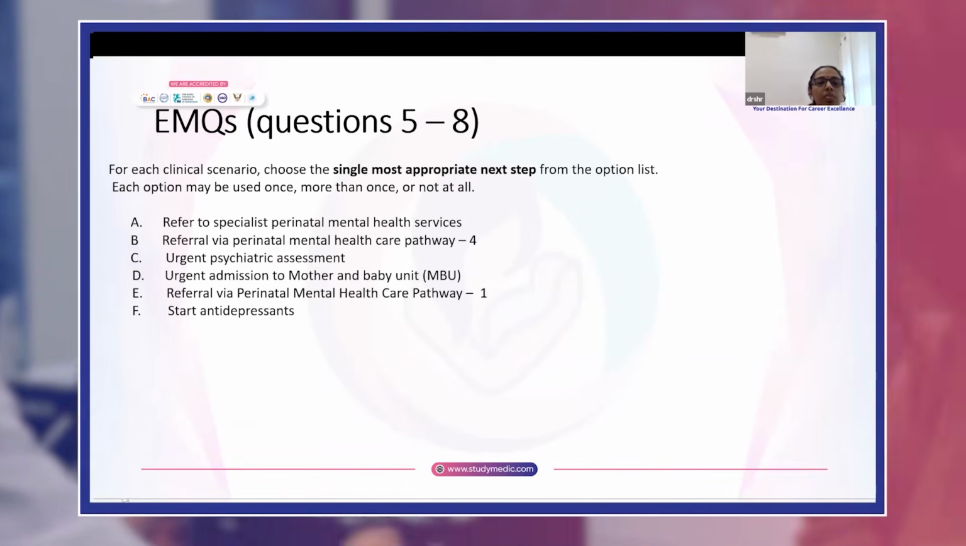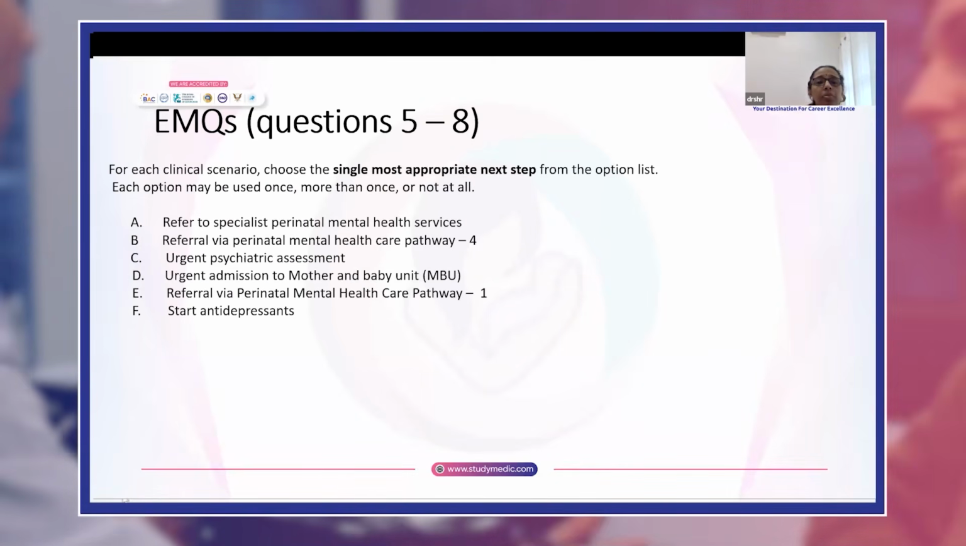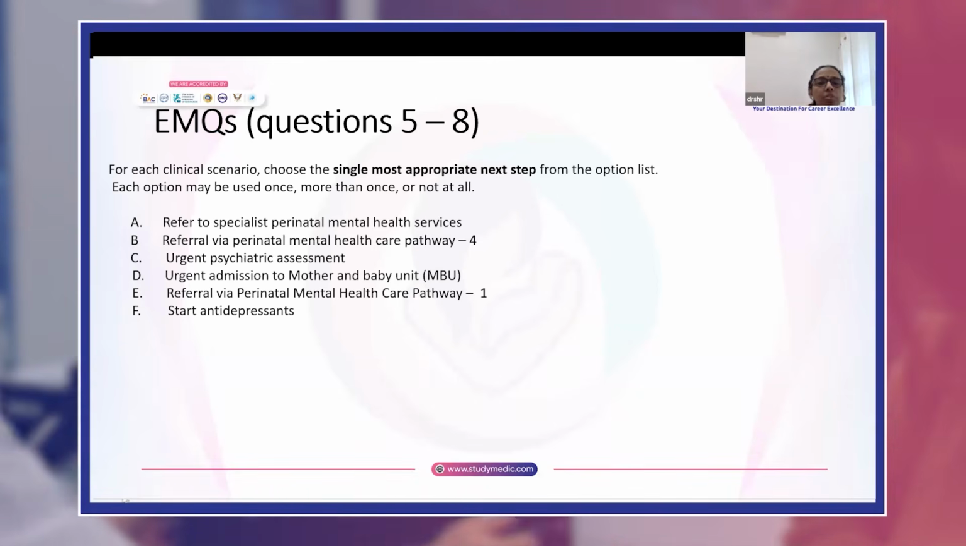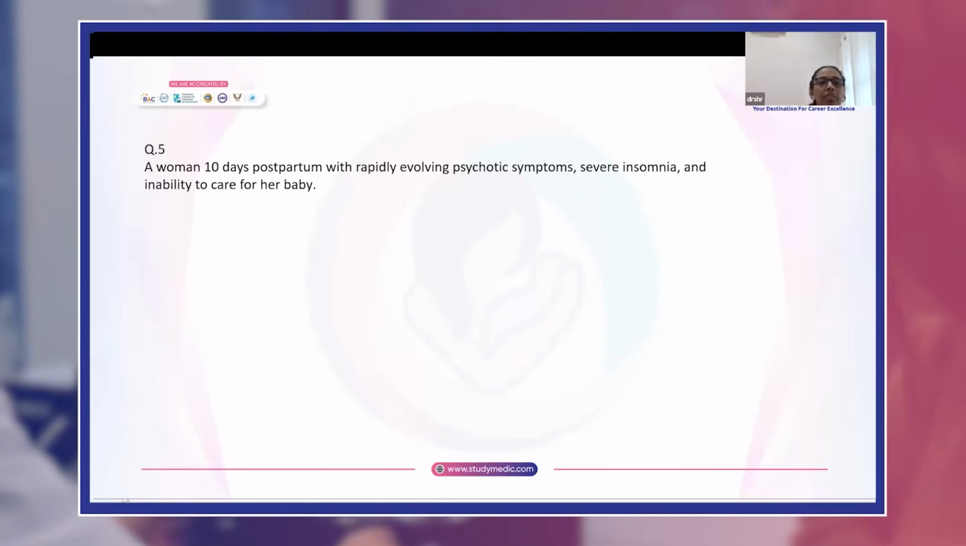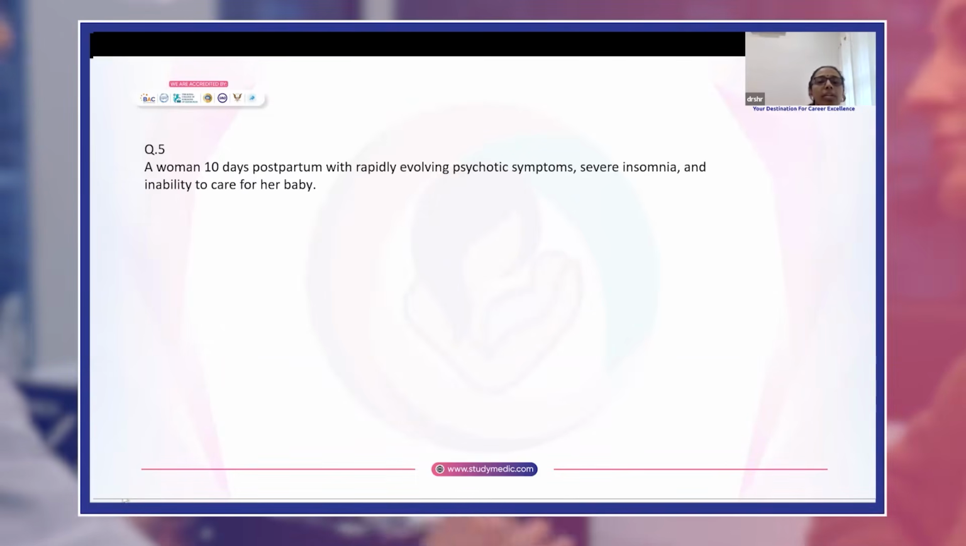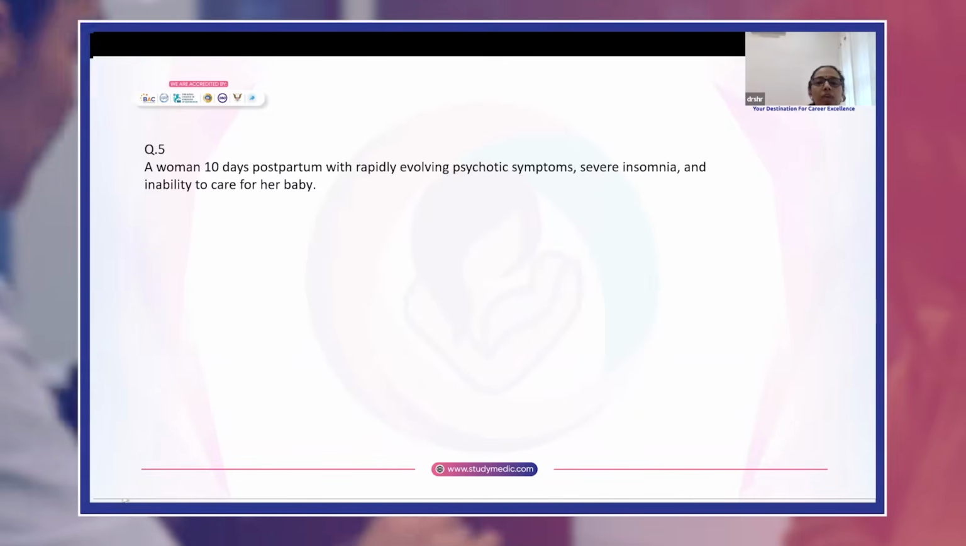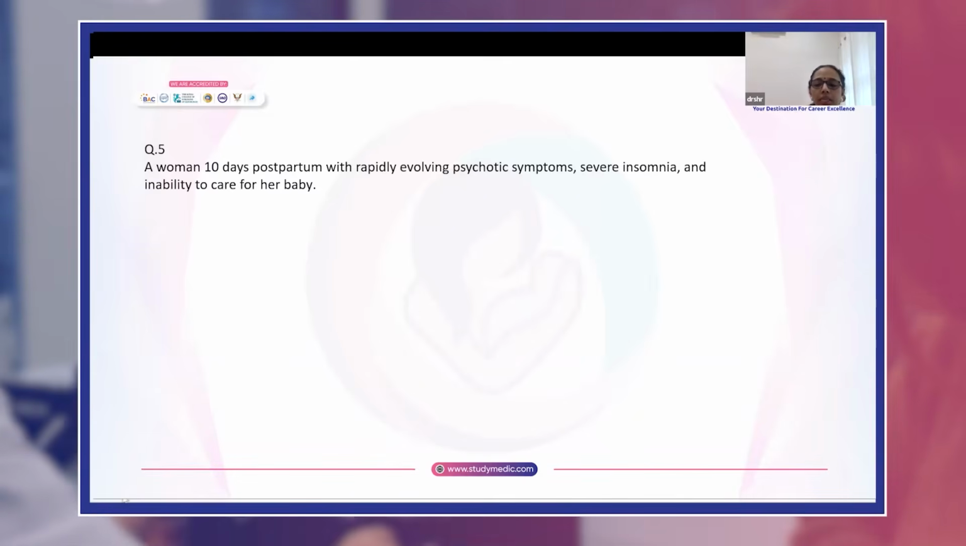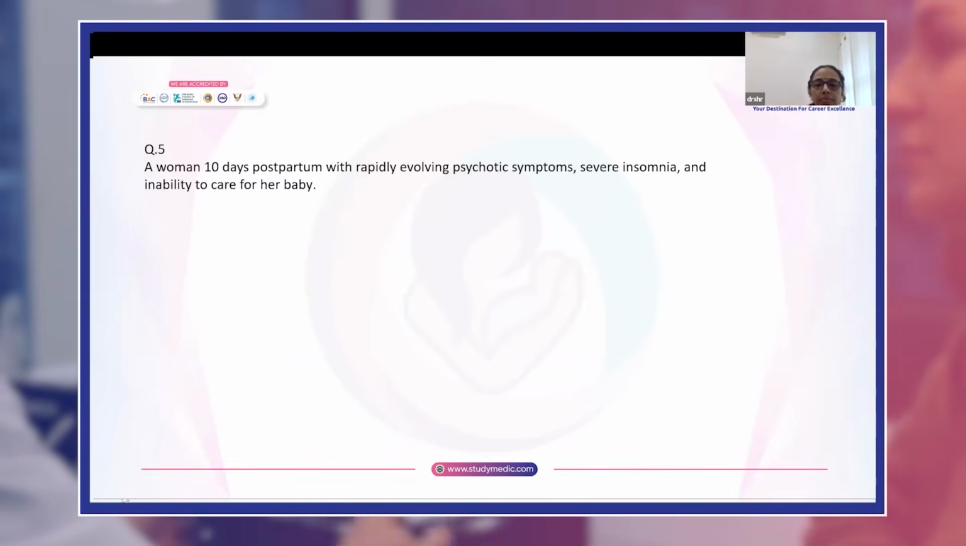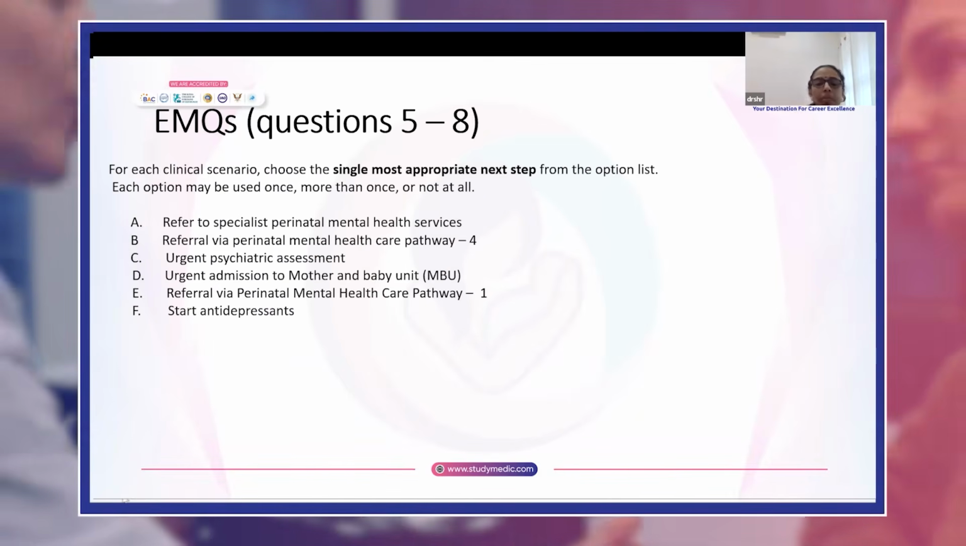Coming to the EMQs, EMQs 5 to 8, these are the options. So let's begin with EMQ 5. A woman 10 days postpartum with rapidly evolving psychotic symptoms, severe insomnia, and inability to care for her baby. Which is the most appropriate next step?